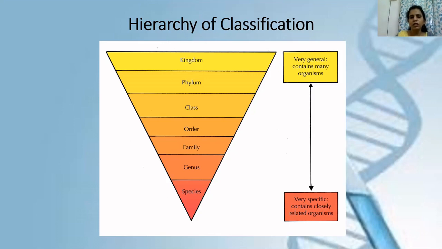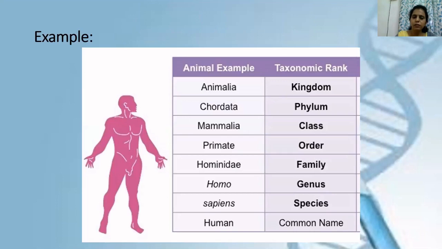Closely related means they share many common features with each other.